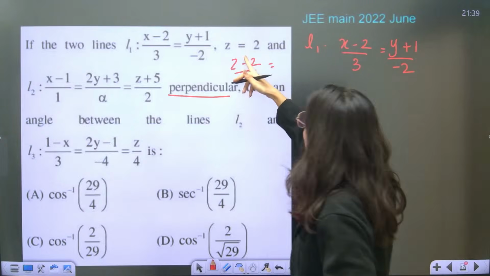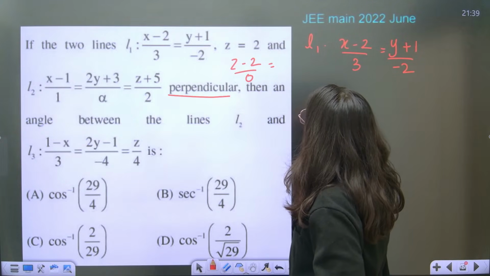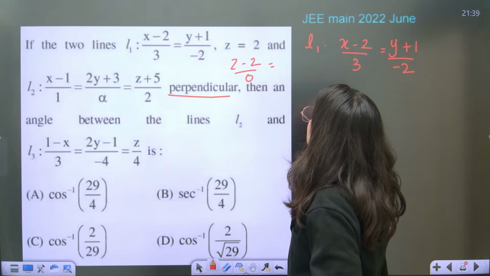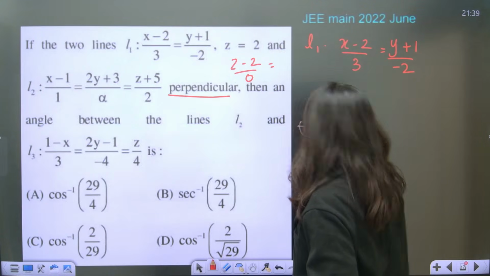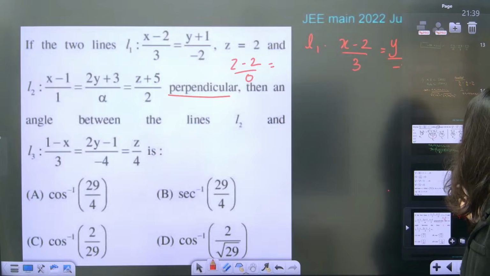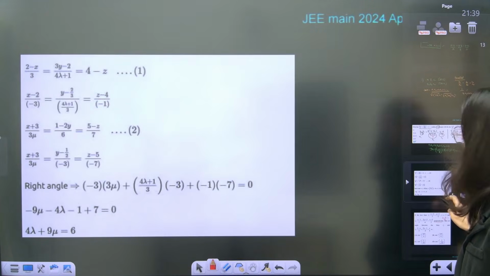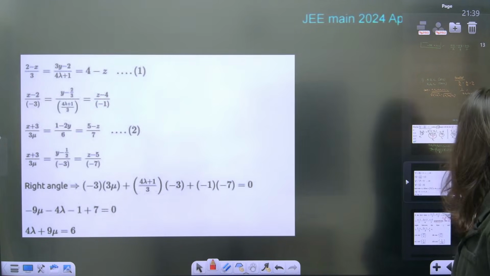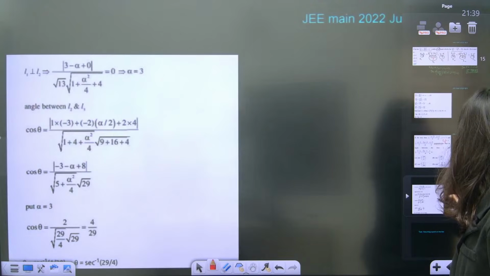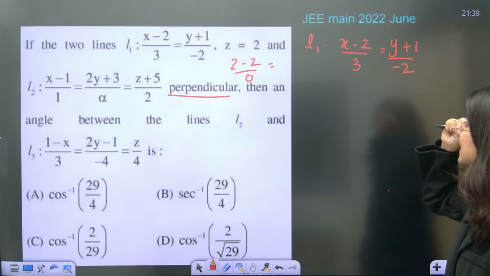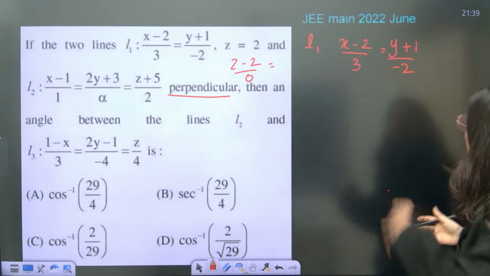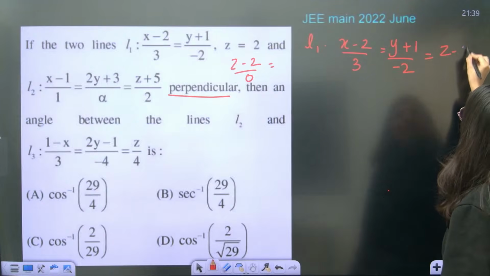Are you understanding my point? z is equals to 2 is written. So z minus 2 upon 0. Okay. So this is z minus 2 upon 0.